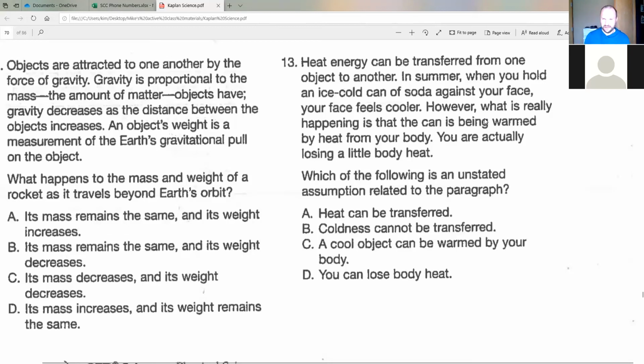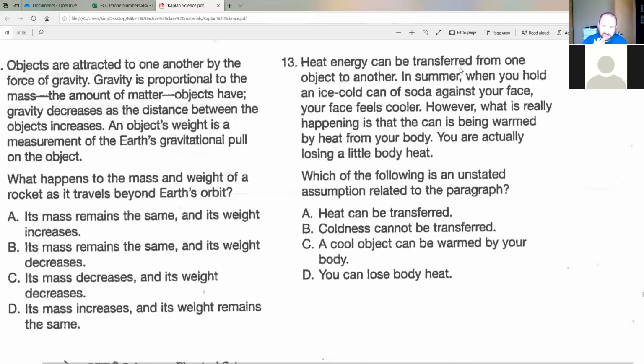All right? A, heat can be transferred. The first sentence says heat energy can be transferred. Is that unstated? No, that's directly stated in the paragraph. A is wrong.